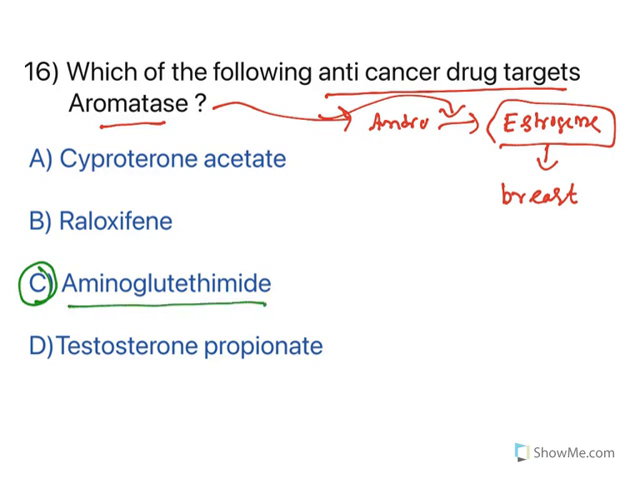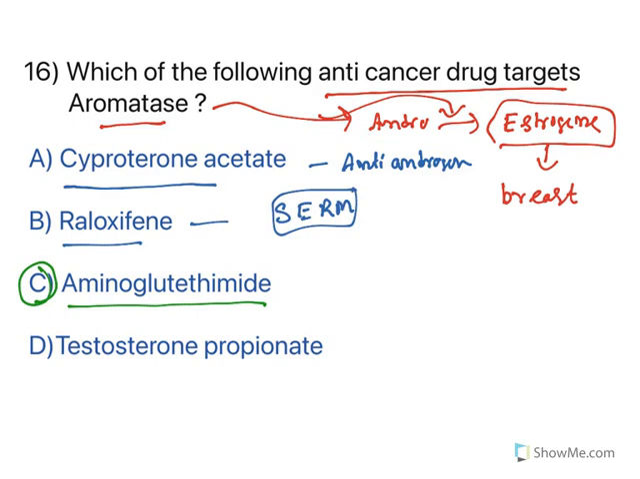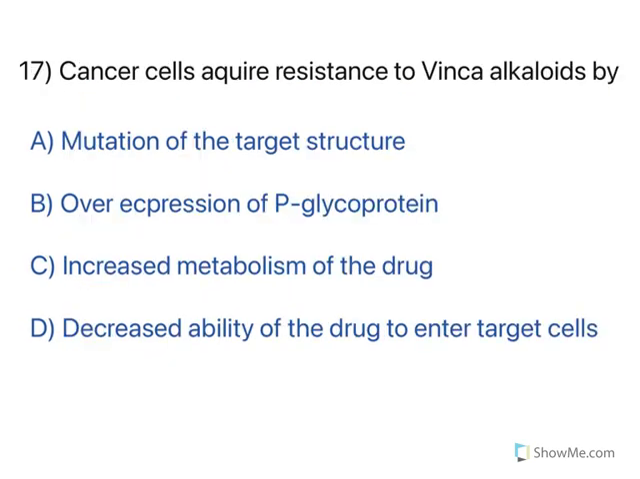When you see the other things, see, cyproterone acetate is an anti-androgen, whereas raloxifene, tamoxifen are selective estrogen receptor modifiers. They are also used to treat breast cancer. Mechanism is different. Testosterone is an androgen. Okay, moving to the next one.